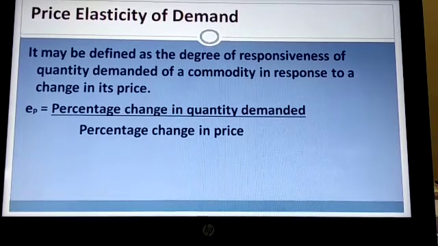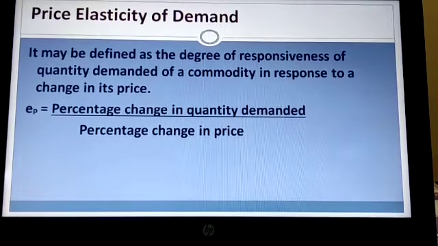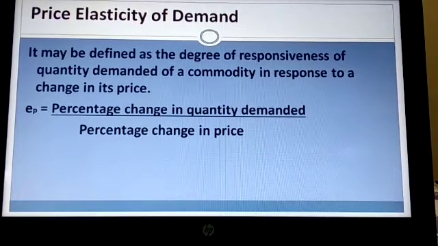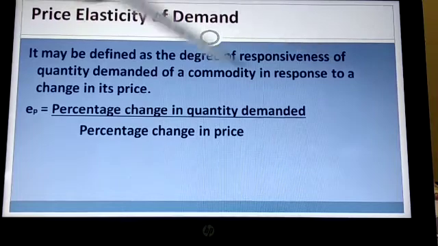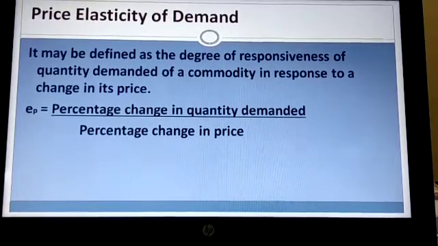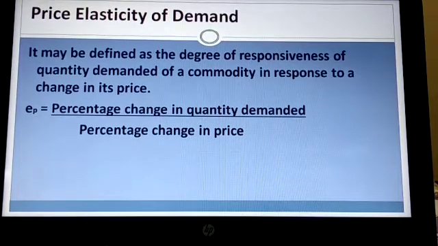Price elasticity of demand, let us do the meaning of it. Price elasticity of demand is defined as the degree of responsiveness. This becomes the key word, degree of responsiveness. What is degree of responsiveness? Again I'm saying the extent of change, how much change.